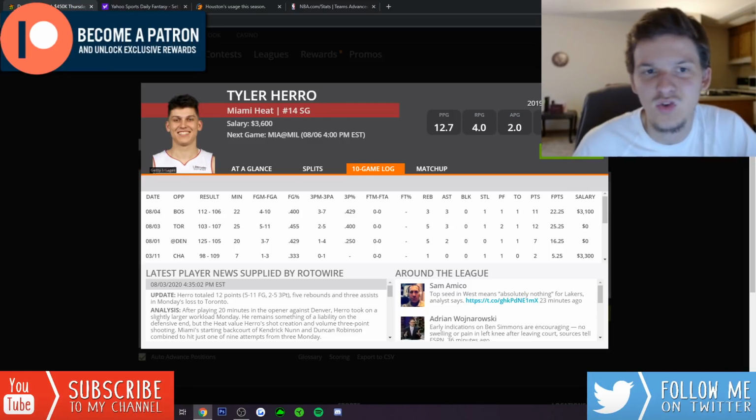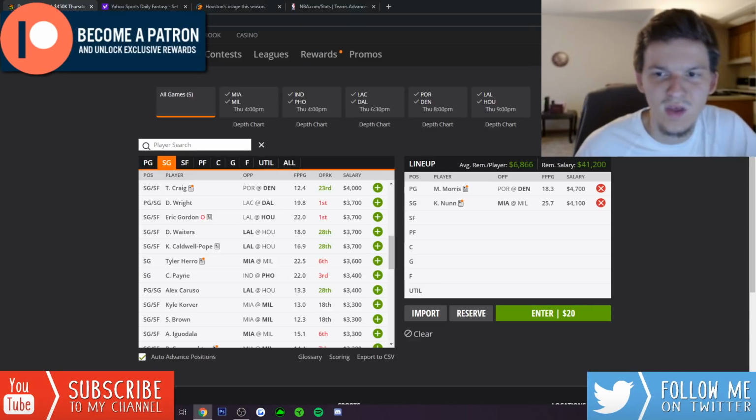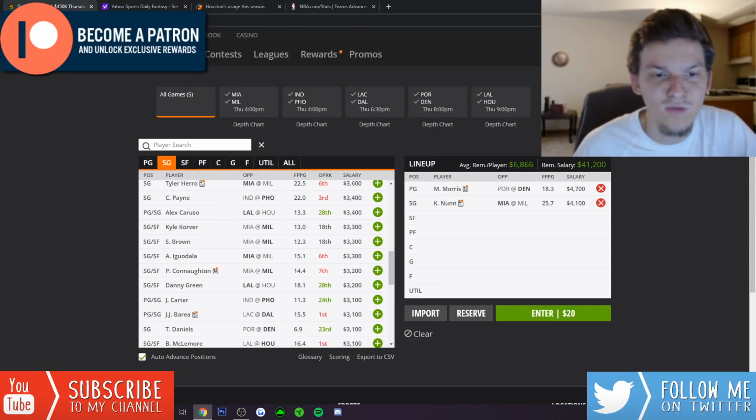Again, Milwaukee struggles against three-point shooters. They allow a lot of three-point attempts. They play at a really fast pace. So this game does set up well for Tyler Herro's skill set. At 3,600, I think he looks like a really good value if you're going cheap here.